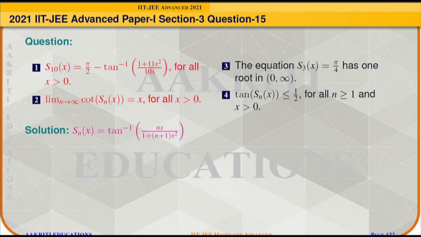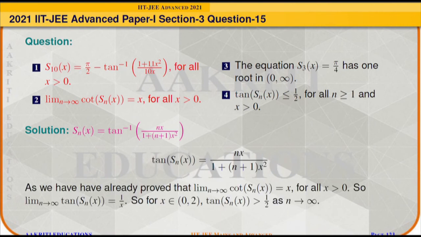Now to check for option 4, we will first find tan of Sn of x, and that will come out as nx divided by 1 plus (n plus 1) times x square for all x greater than 0. As we have already proved that limit n goes to infinity cot of Sn of x is equal to x for x greater than 0.